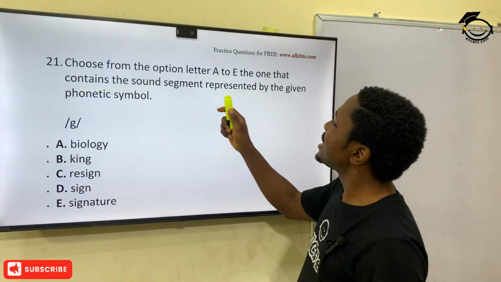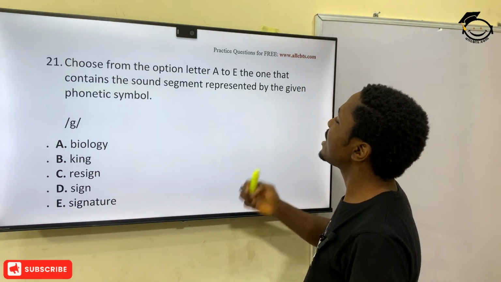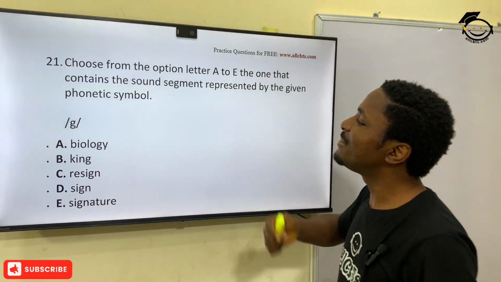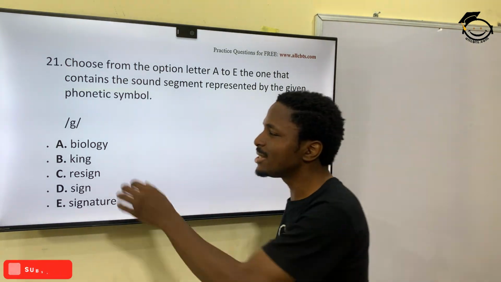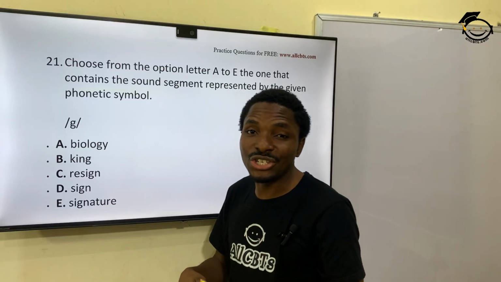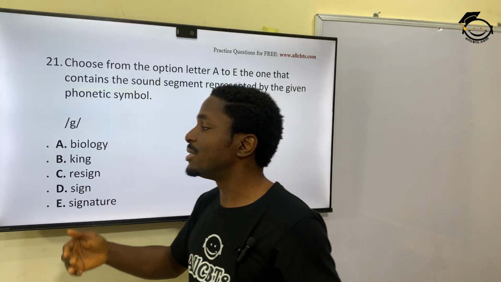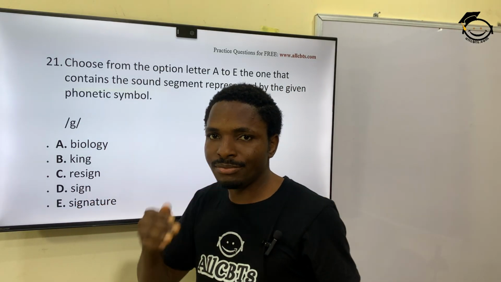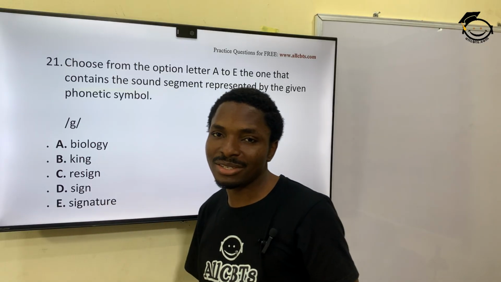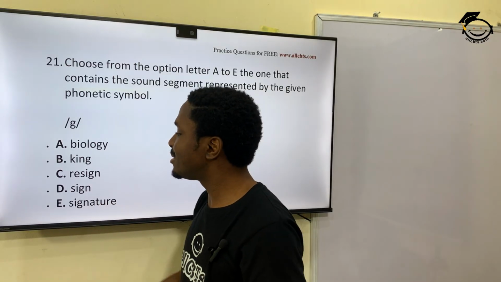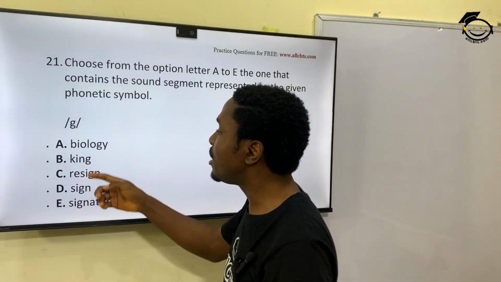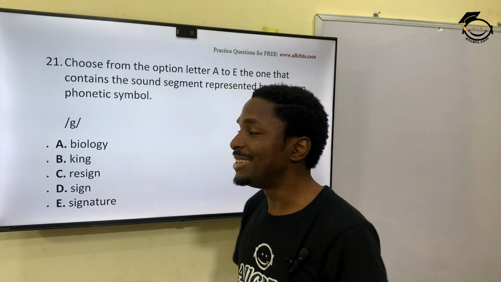Choose from the options A to E the one that contains the sound segment presented by the given phonetic symbol. What's this sound? This is the G letter and has the G sound. G, G, G. So we have biology. You can hear that G.